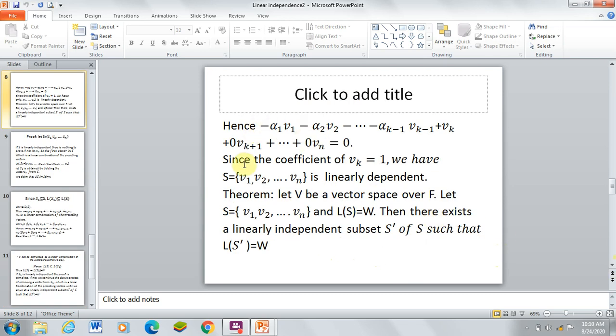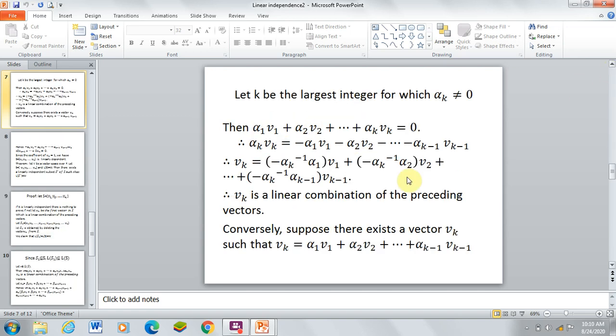Hence that can be written as minus alpha 1 v1 minus alpha 2 v2 and so on, minus alpha k minus 1 vk minus 1 plus vk, plus the remaining vectors with 0 into vk plus 1 and so on, 0 into vn. Here these scalars are 0: 0 into vk plus 1 means 0, 0 into vn means 0.